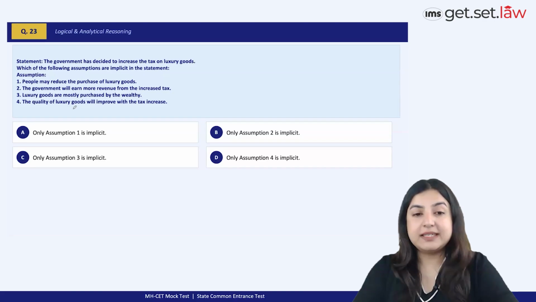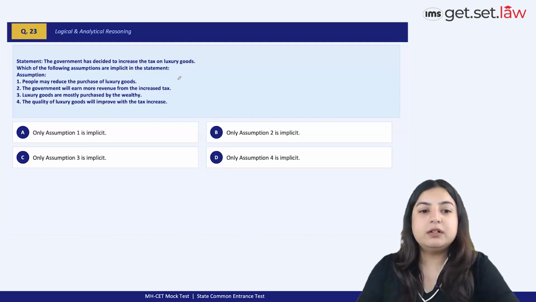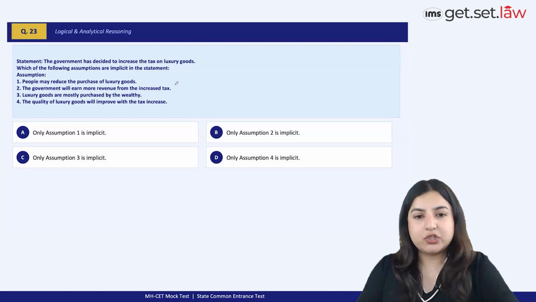Next question. The government has decided to increase the tax on luxury goods. A suitable assumption here would be people may reduce the purchase of luxury goods. I'll tell you why. The government will earn more revenue from the increased tax. Now, the thing is, if they increase the tax on luxury goods, it's going to have two things. One is that people might be discouraged from buying because obviously the price goes up automatically, right? And at the same time, if the price goes up, the purchases will reduce and it might not necessarily bring the government increased revenue. The revenue can increase, it may decrease, or it may remain the same.